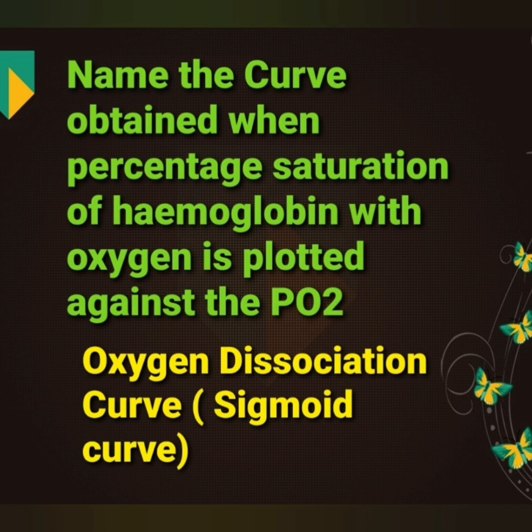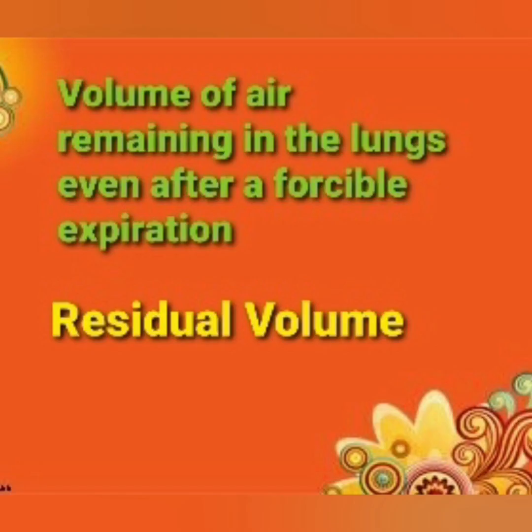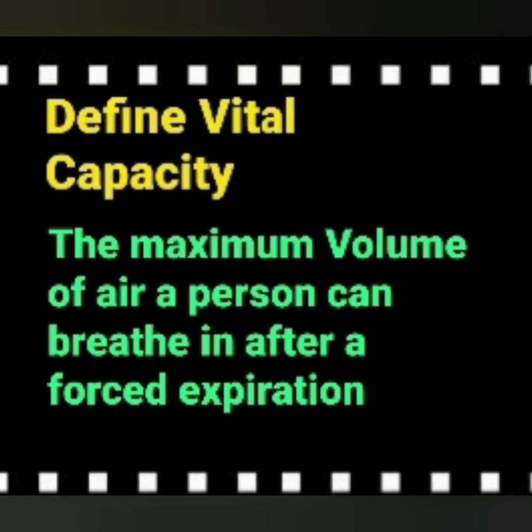Name the curve obtained when percentage saturation of hemoglobin with oxygen is plotted against partial pressure of oxygen. The answer is oxygen dissociation curve. Give the term for the following. The volume of air inhaled and exhaled during a normal effortless breathing. Answer is tidal volume. Volume of air remaining in the lungs even after a forcible expiration. The answer is residual volume.